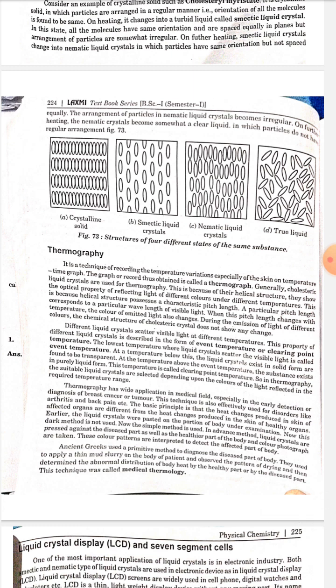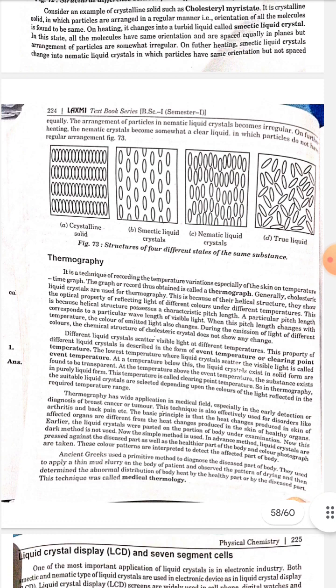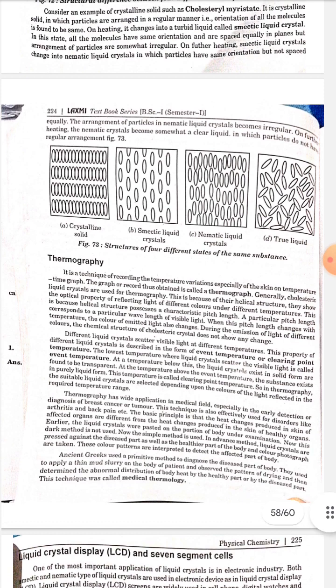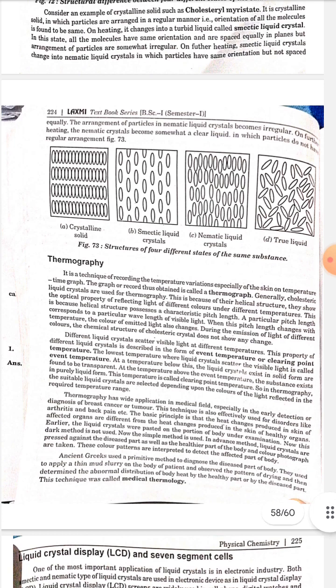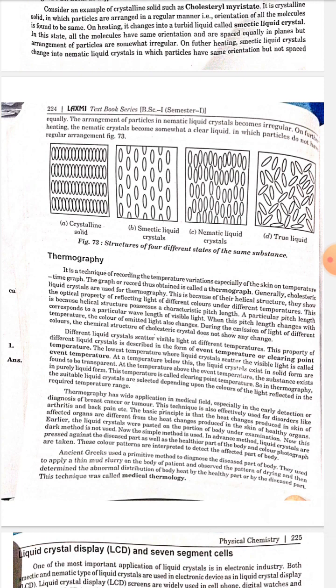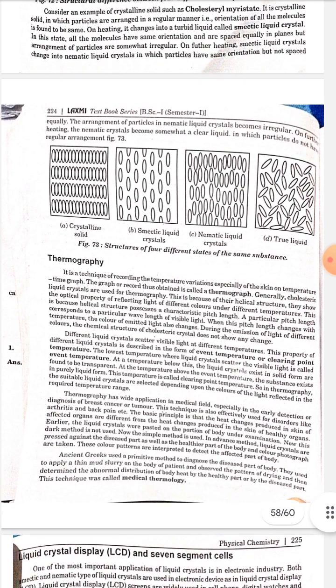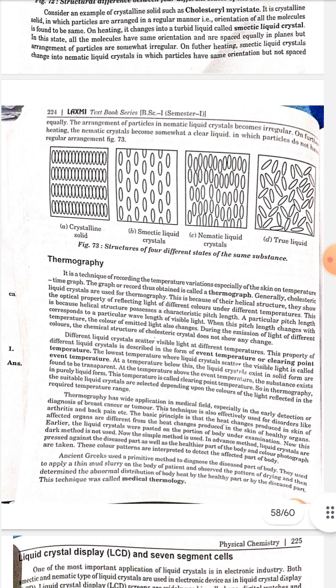Thermography. It is a technique of recording the temperature variation, especially of the skin, on a temperature-time graph. The graph or record thus obtained is called a thermograph. Generally, cholesteric liquid crystals are used for thermography. This is because of their helical structure. They show the optical property of reflecting light of different colors under different temperatures.